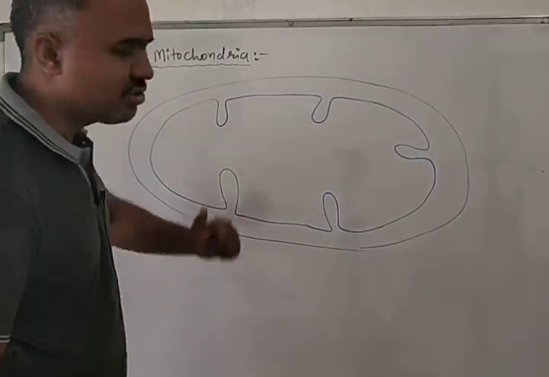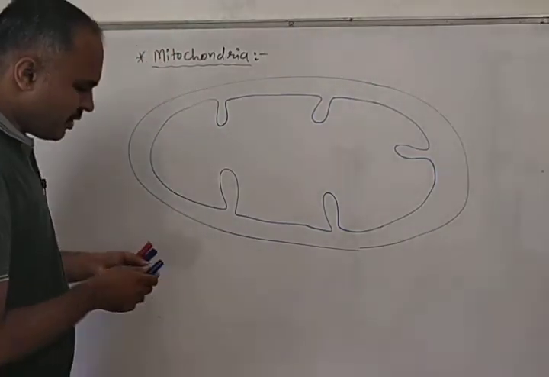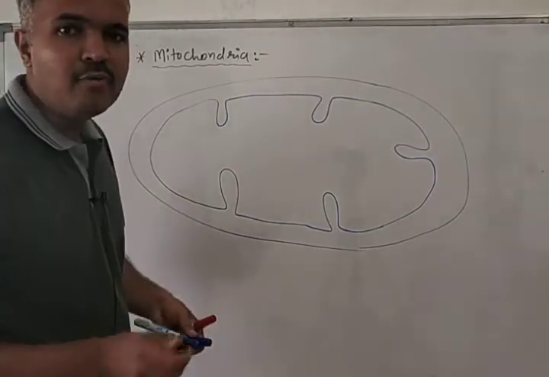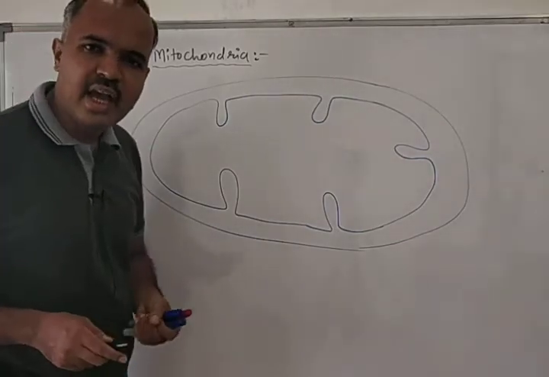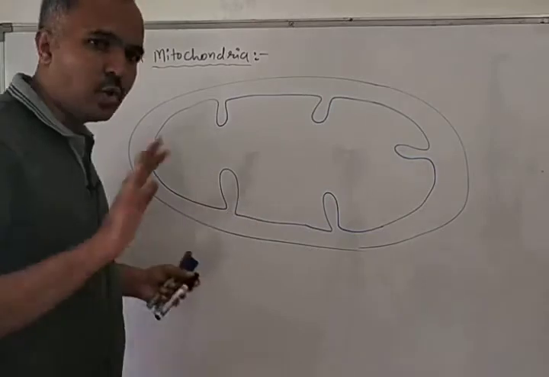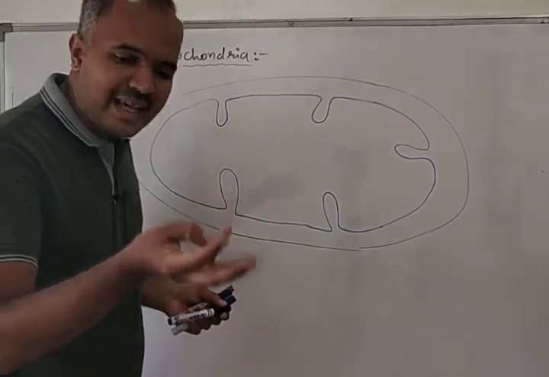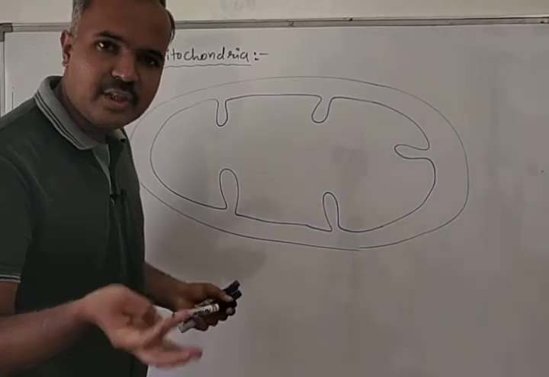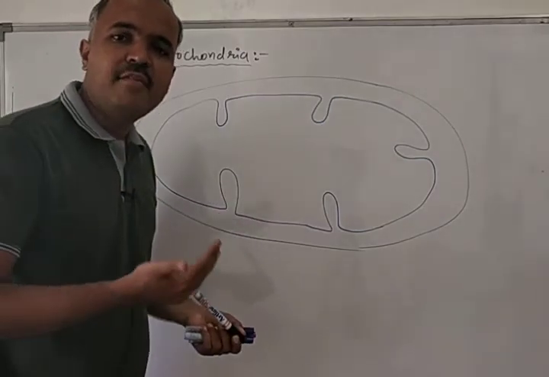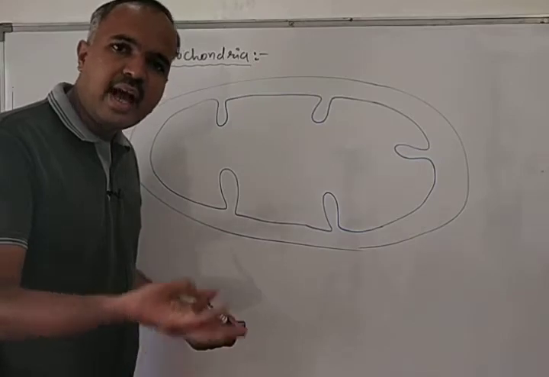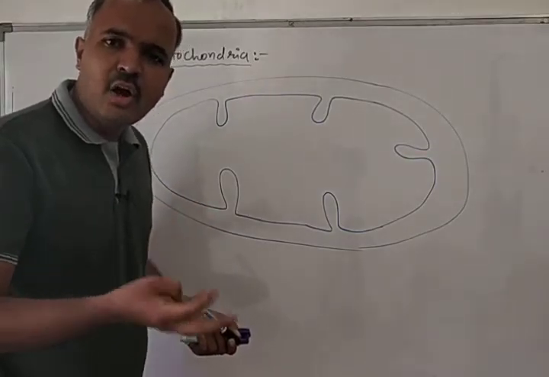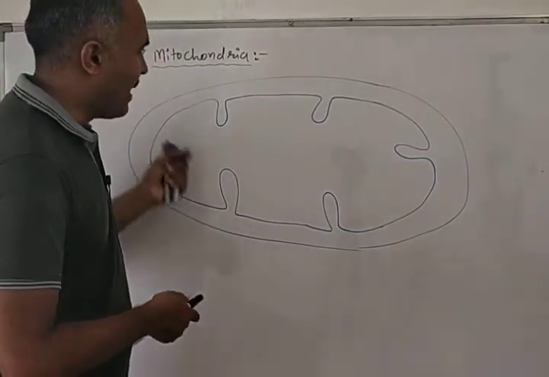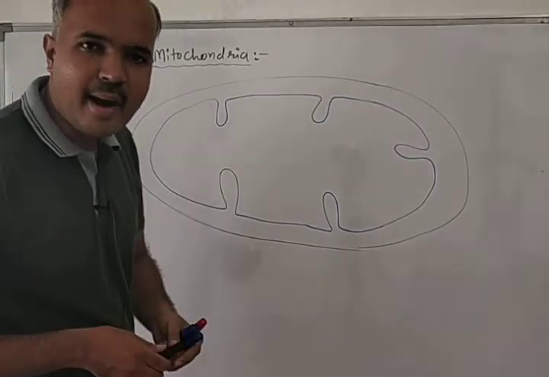Now let's talk about the structure of the mitochondria. Mitochondria is a double membrane bound organelle. Mitochondria, plastid and nucleus all have double membrane. So mitochondria is a double membrane bound organelle.